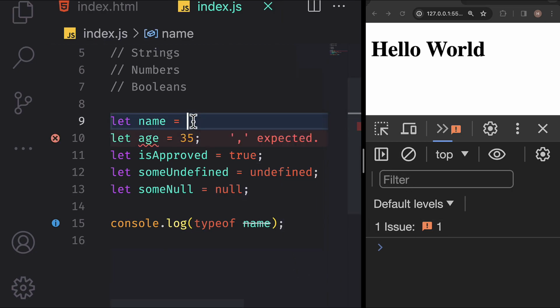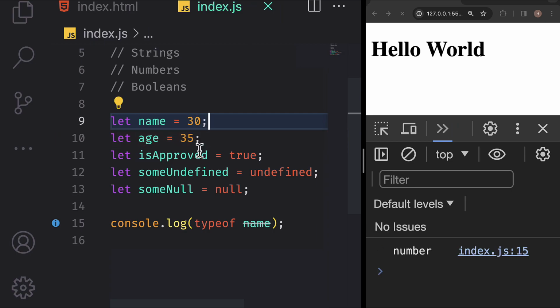In the console, we can run some JavaScript code using the typeof operator to check a variable's type. Initially, name is a string. Now, if we reassign it to a different value, say a number, and check its type again, the type is now a number.